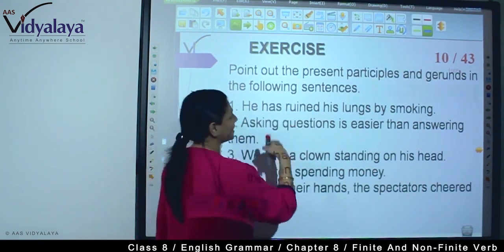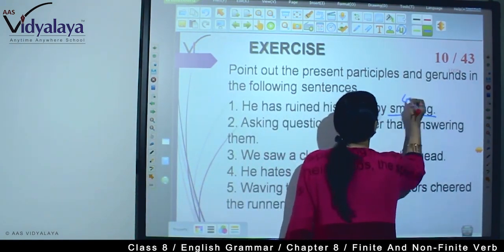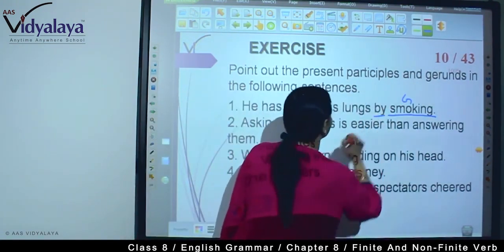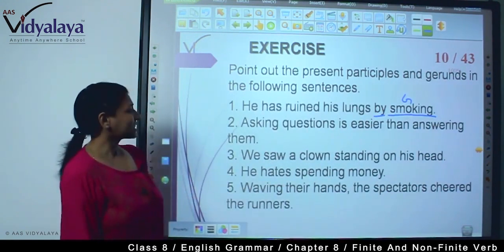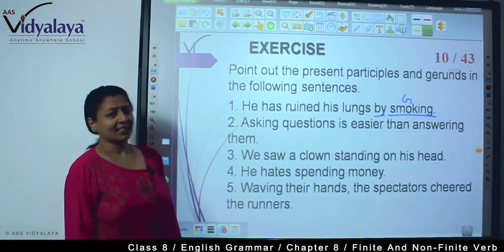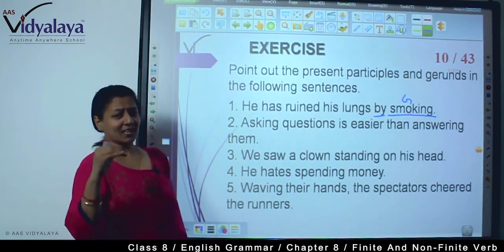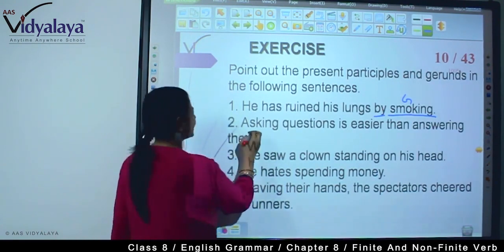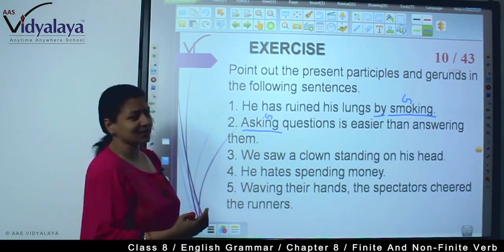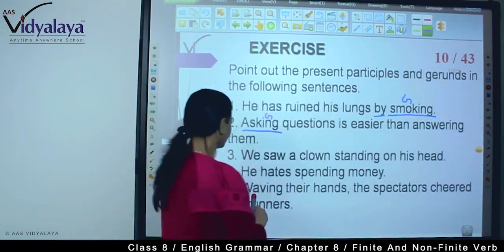So, he has ruined his lungs by smoking. Smoking here is a gerund because it is the object of the preposition, and the preposition is by. Asking questions is easier than answering them. Here asking questions is a gerund, and then answering them.